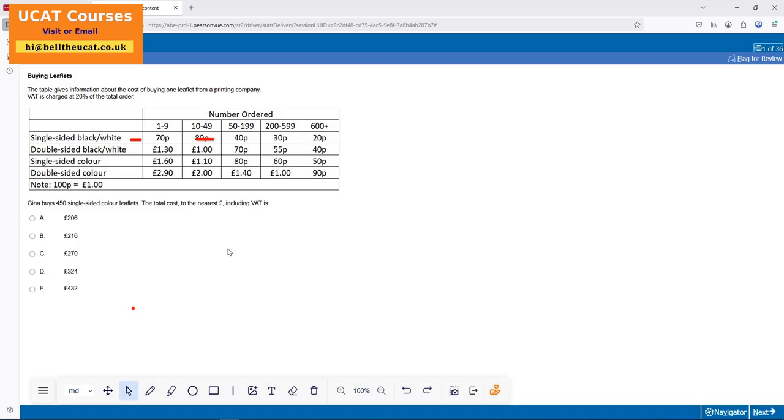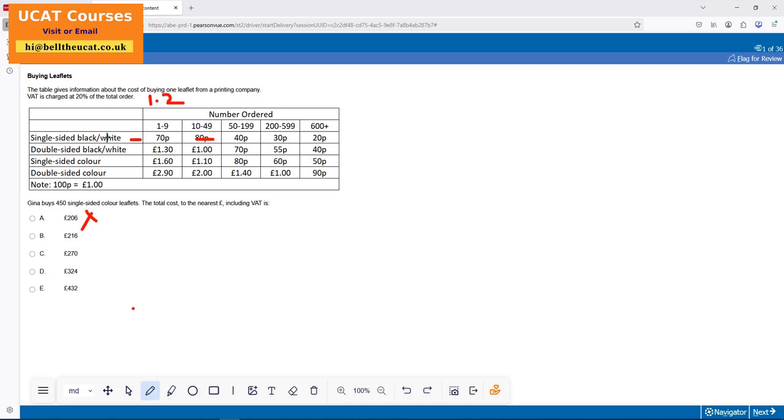Right, what does it say? The table gives information about the cost of buying leaflets. VAT charges 20%, which means the multiplier is going to be 1.2. Most of my answers, most, not all, will be multiples of 12. So this one is definitely out, without even looking at it. Gina buys 450. Got it.